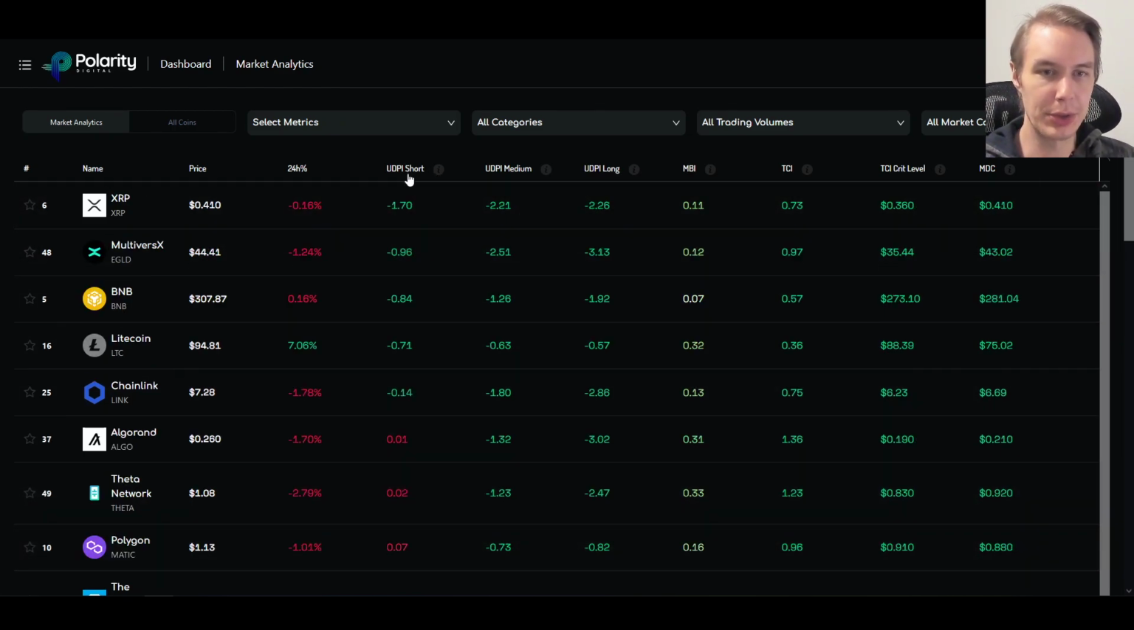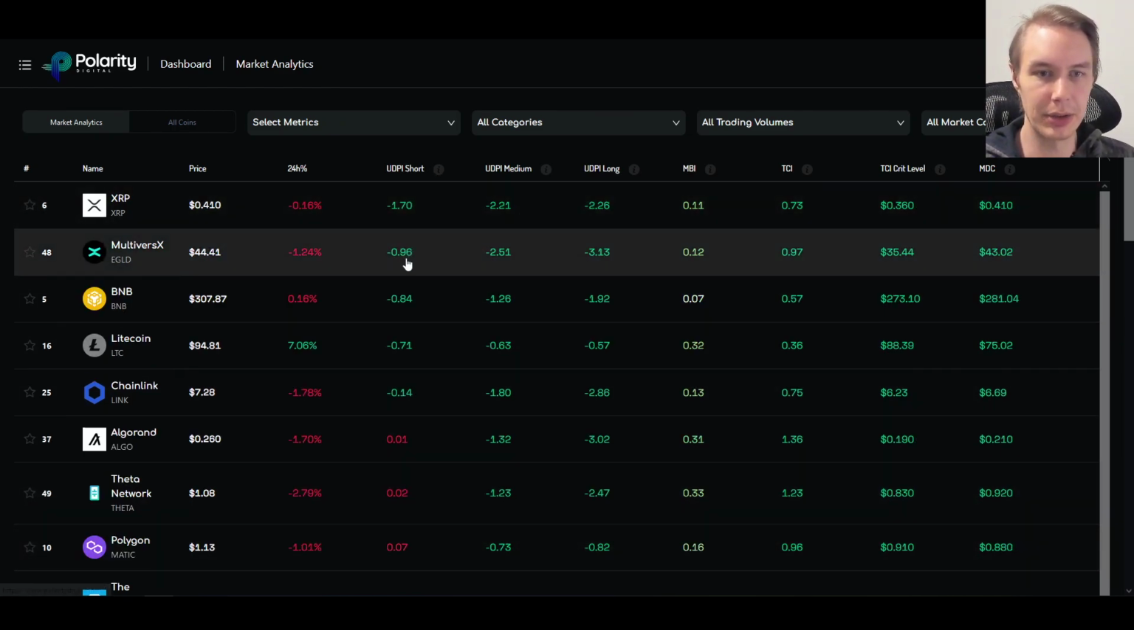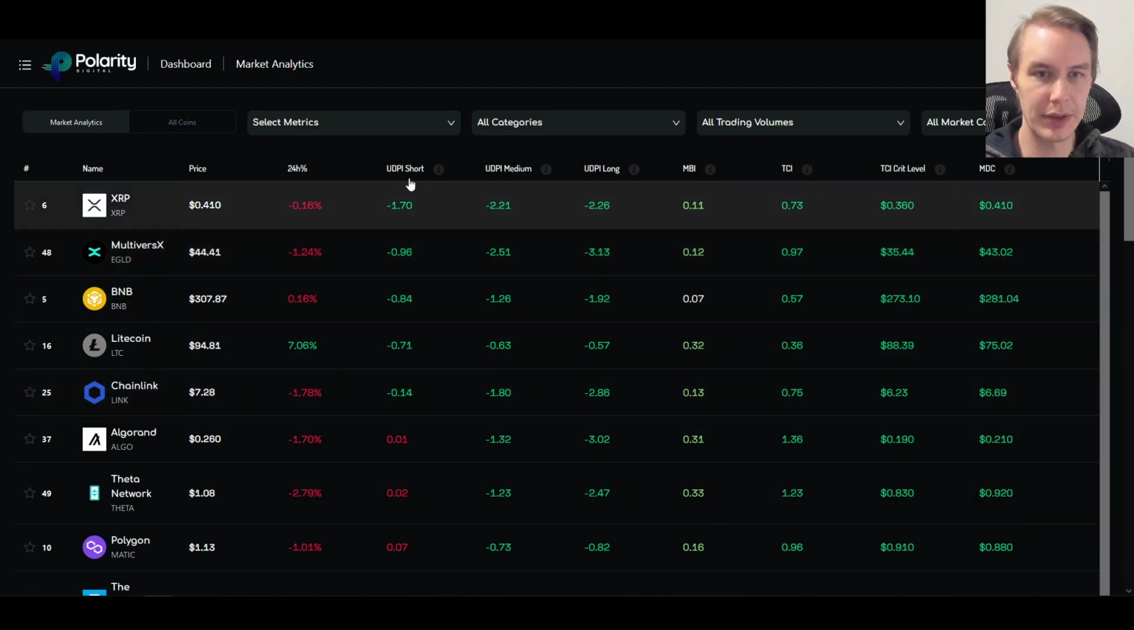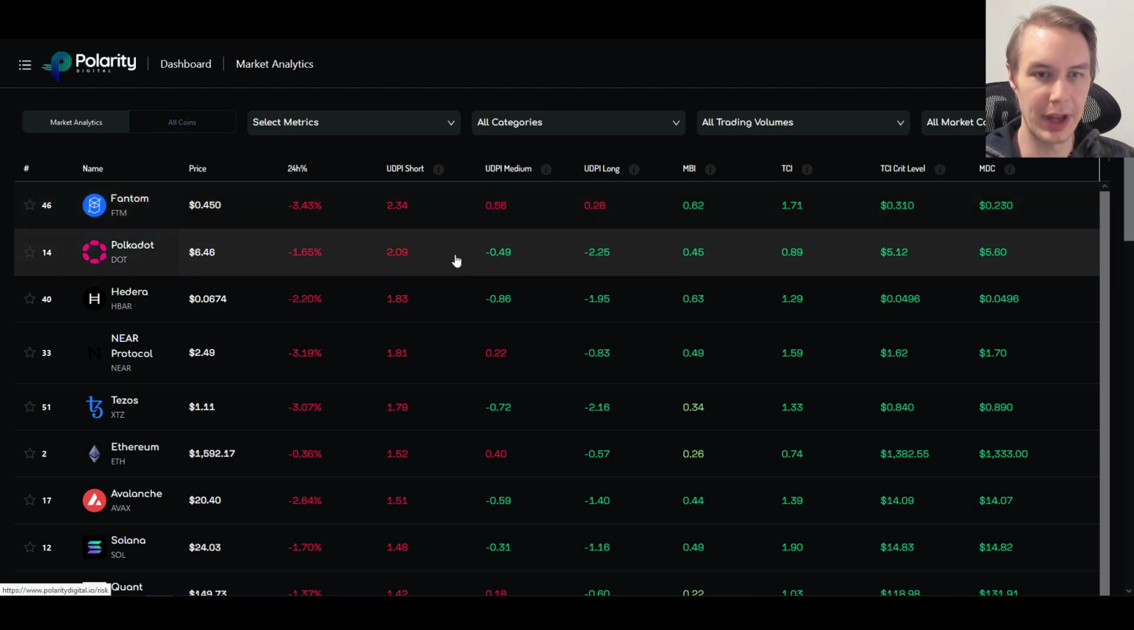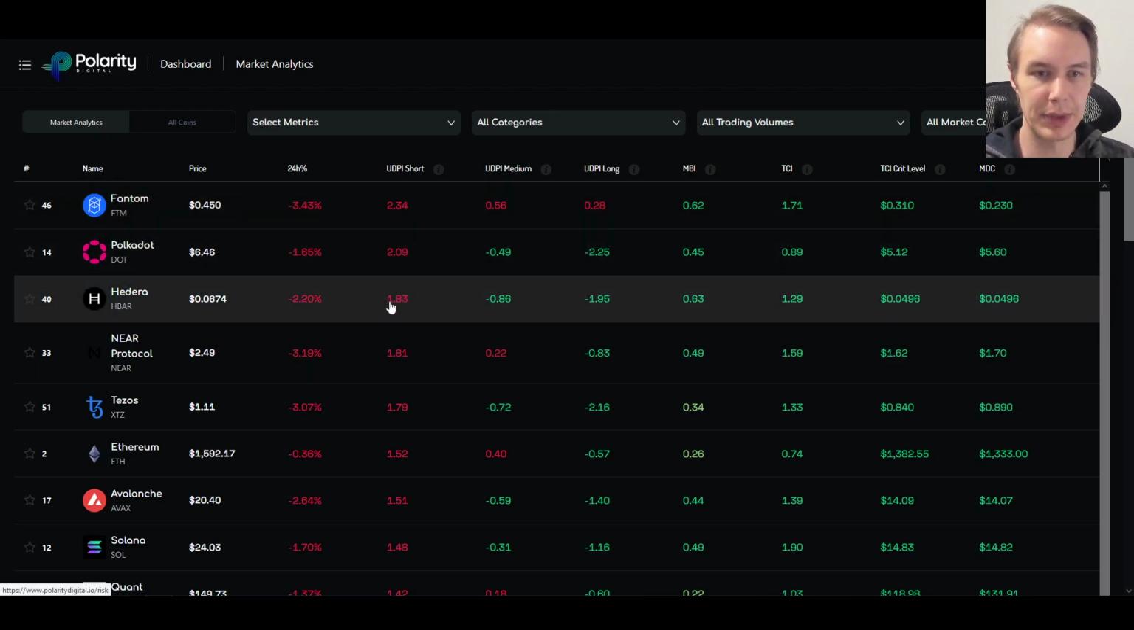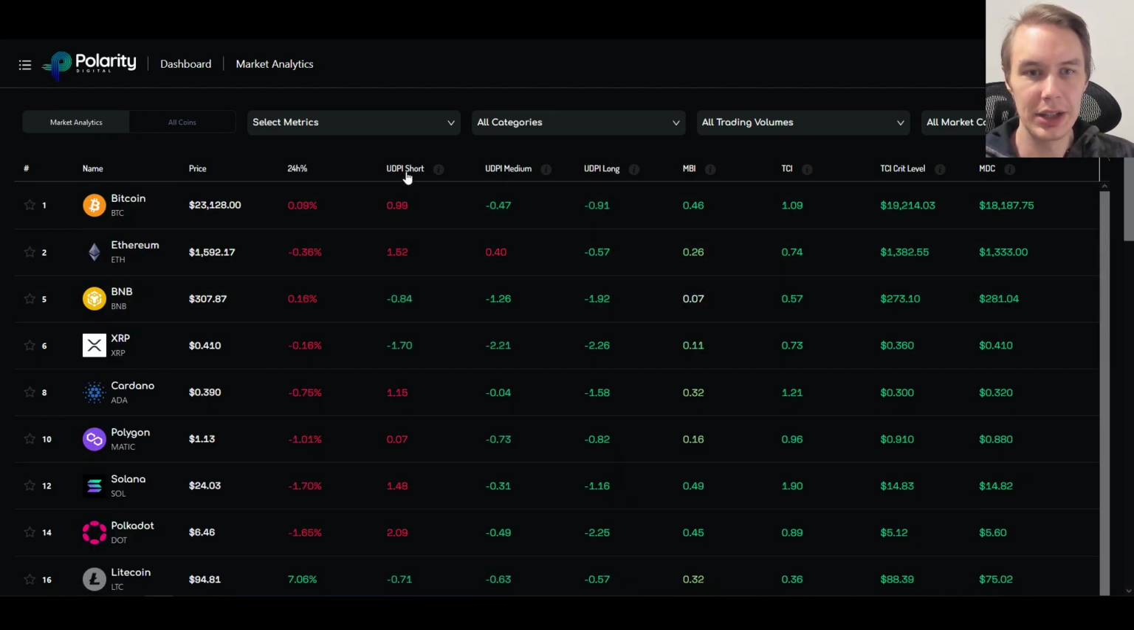And if we look at the short-term UDPI, only XRP has a lower rating right now. MultiversX at -0.96, about -1, and that is lower than a lot of these other ones. And we can see, if we flip it the other way, it's sitting well below something like Phantom or Polkadot or Hedera Hashgraph HBAR. So what does this mean?